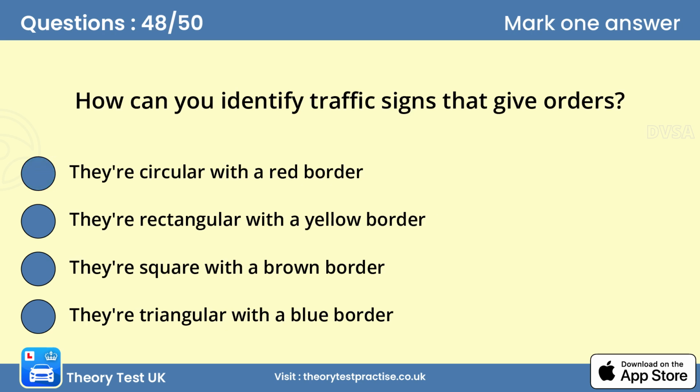Question 48. How can you identify traffic signs that give orders? A. They're circular with a red border. There are three basic types of traffic sign: those that warn, those that inform and those that give orders. Generally, triangular signs warn, rectangular signs give information or directions, and circular signs give orders. An exception is the 8-sided stop sign.